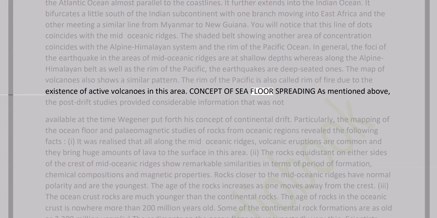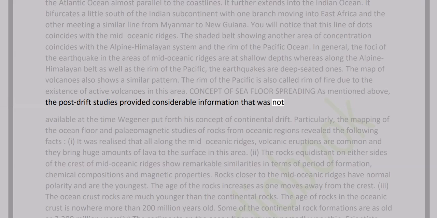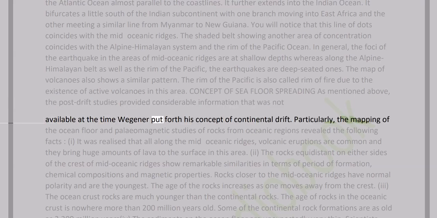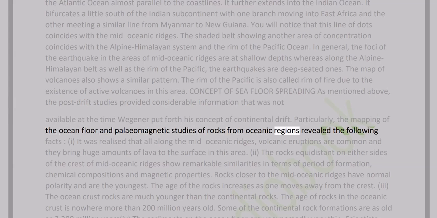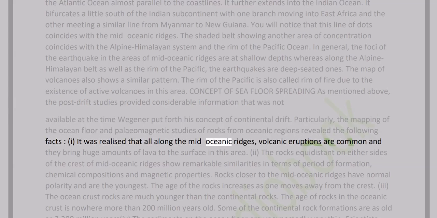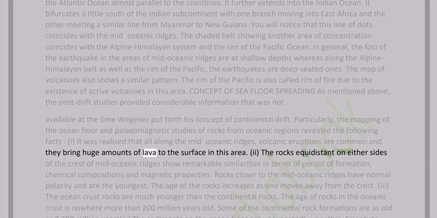Concept of seafloor spreading, as mentioned above. The post-drift studies provided considerable information that was not available at the time Wegener put forth his concept of continental drift. Particularly, the mapping of the ocean floor and paleomagnetic studies of rocks from oceanic regions revealed the following facts. 1. It was realized that all along the mid-oceanic ridges, volcanic eruptions are common, and they bring huge amounts of lava to the surface in this area.